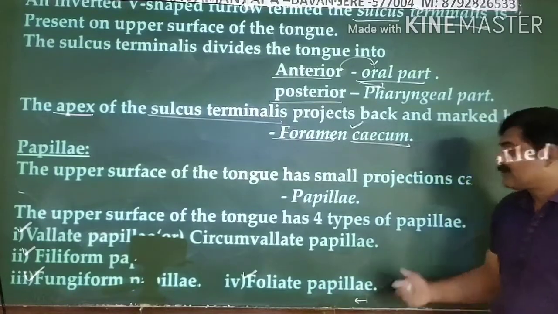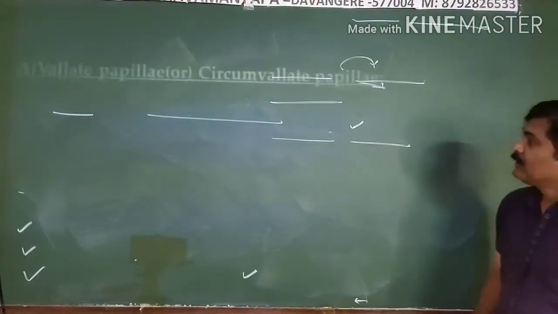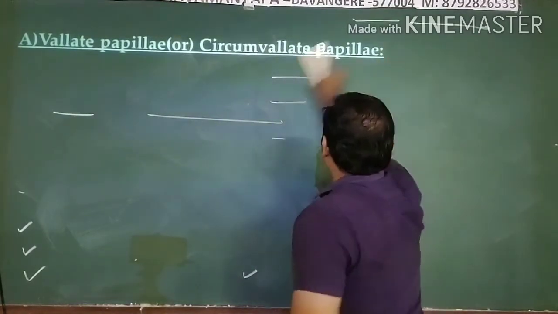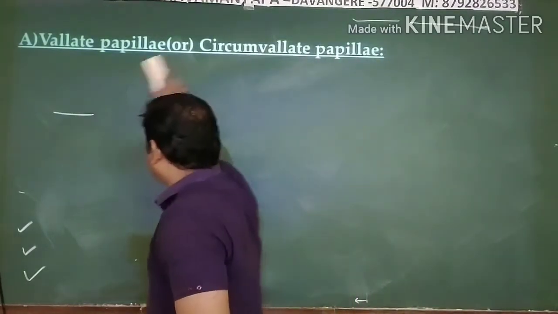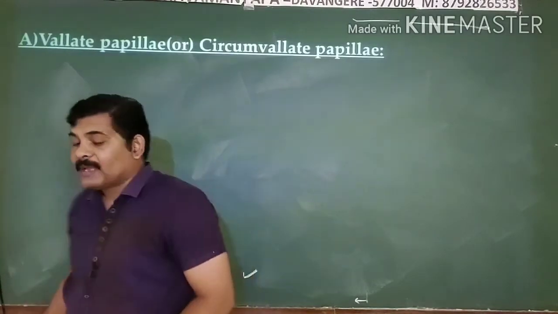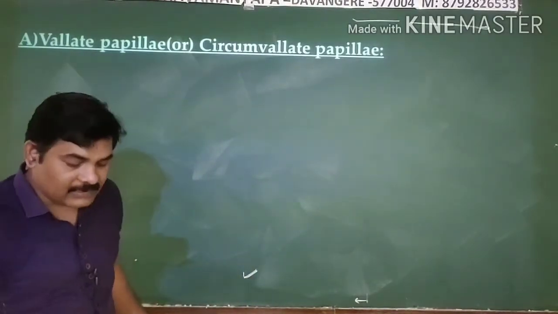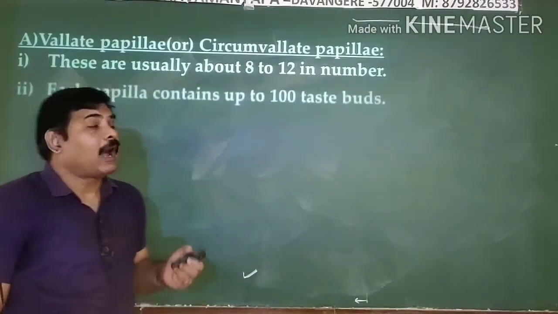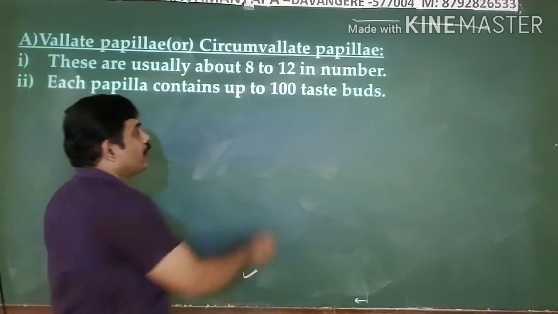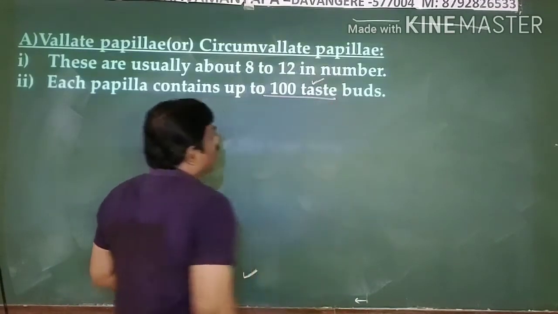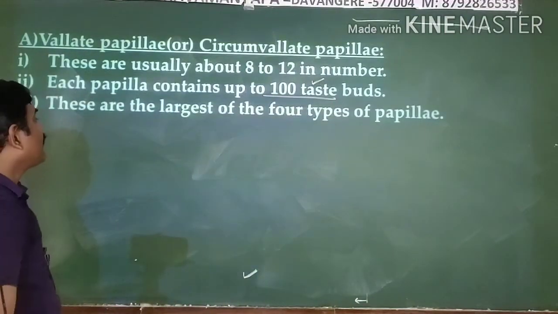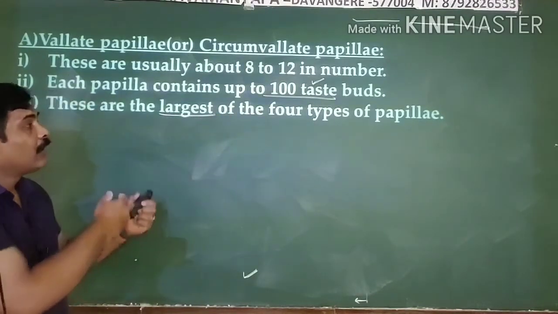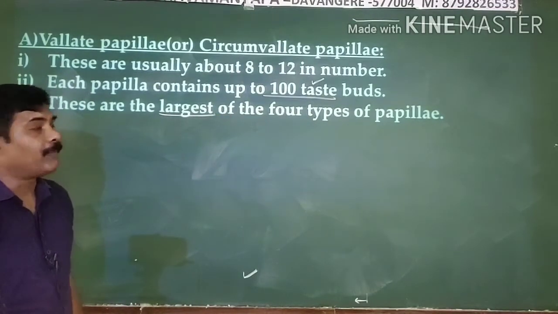Right? And next to this, you can see the vallate papillae. Just now I said that these vallate papillae are bigger in size. They are the biggest papillae, almost 8 to 12 in number, and each one consists of 100 taste buds. Right? They are the largest type among the four types of papillae.